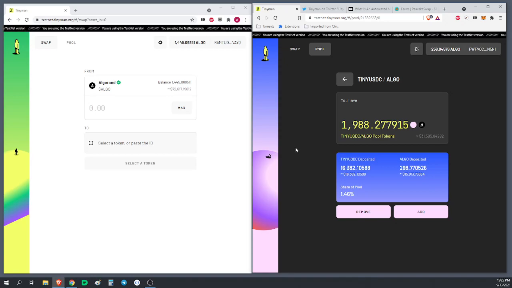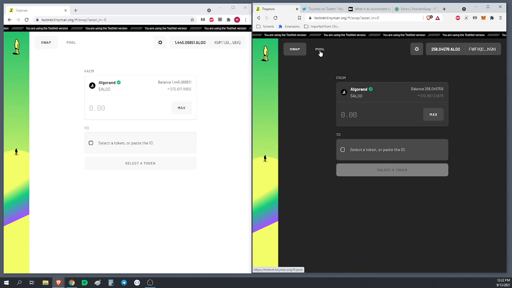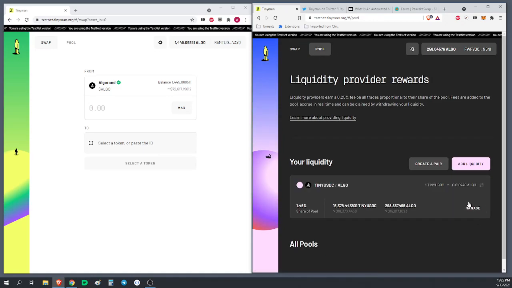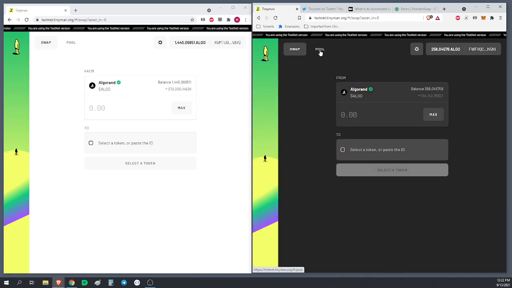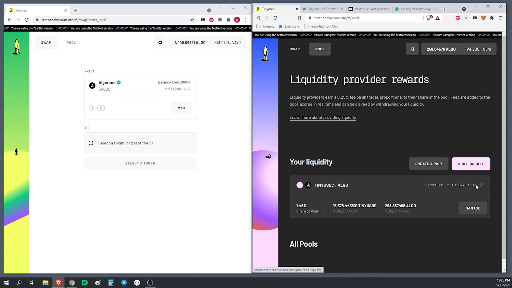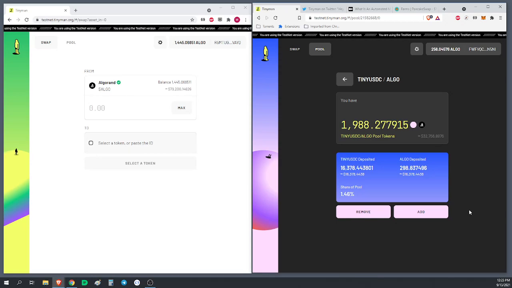But I think this is enough to kind of show you what the basics are going to be involved in providing liquidity on Tinyman. All right, there we went. Prices equalized. As you can see, I didn't pay too close attention to the cash, but we'll have a little bit more value in the fees.